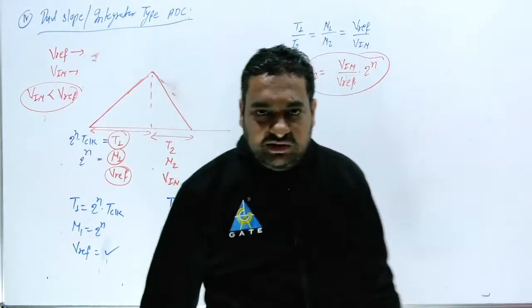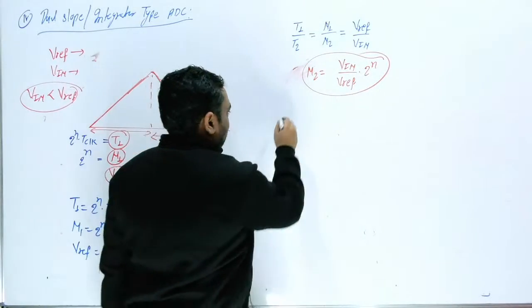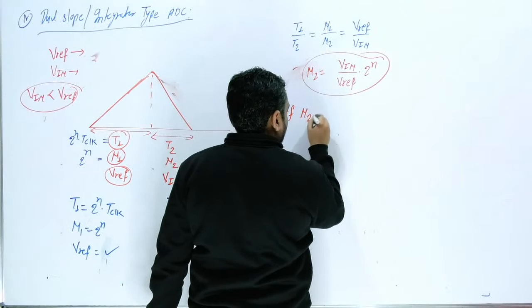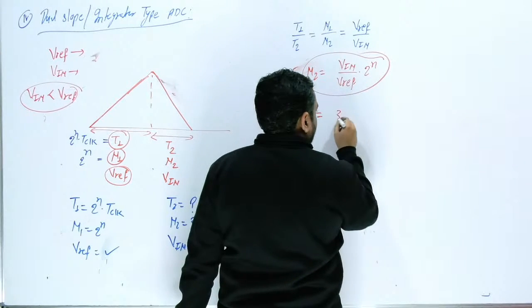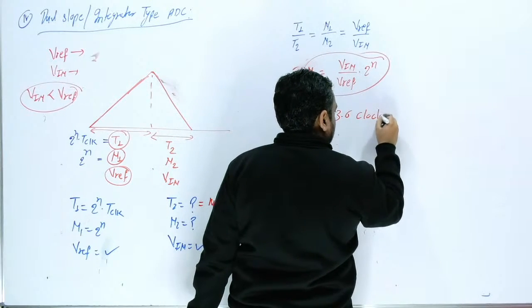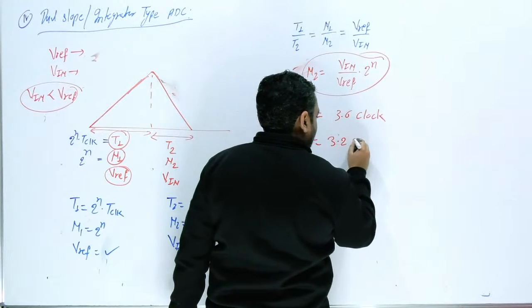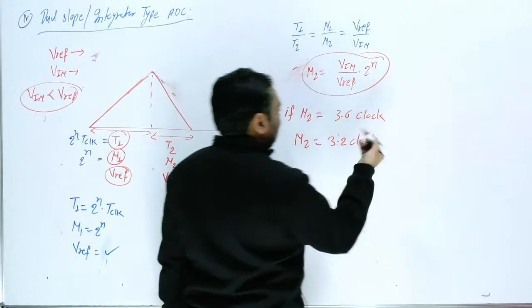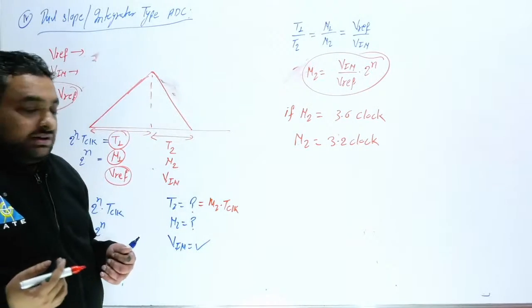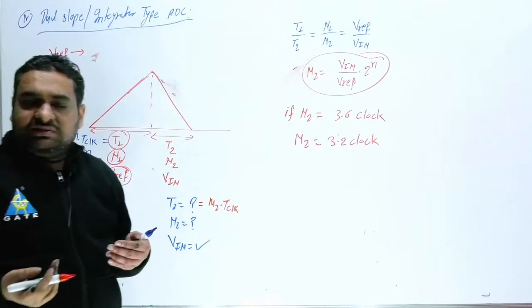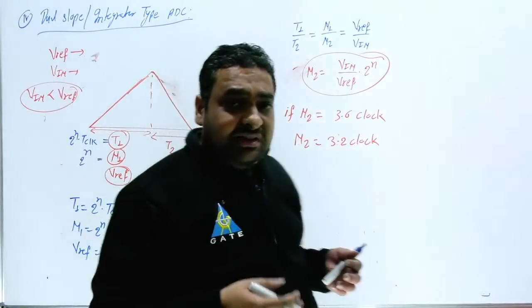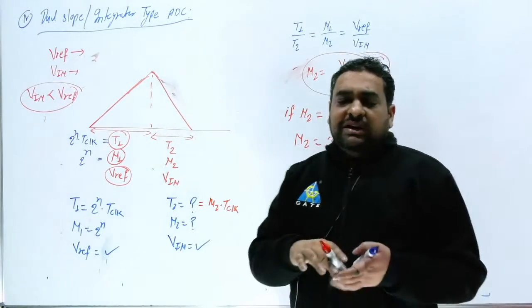Now here the important thing. Suppose N2 we are getting, suppose, 3.6 clock, and suppose here N2 is equal to 3.2 clock. Then what answer will you consider? This is a very, very important thing. If you are getting N2 as 3.6 clock, N2 can be the integer either 3 clock or 4 clock. What will you consider?